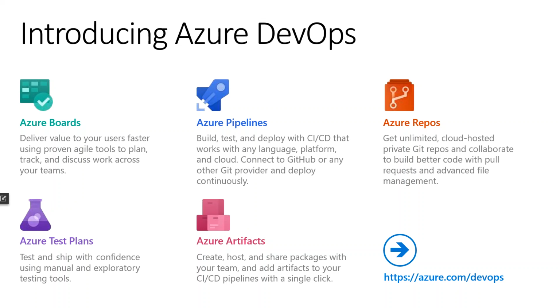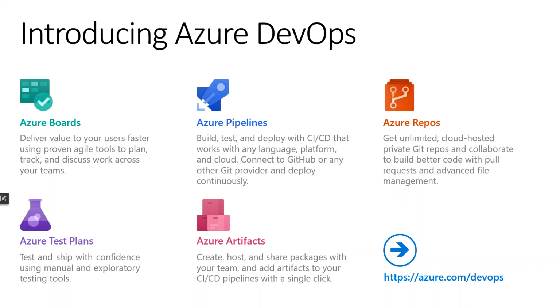Then coming to Pipelines. Pipelines is nothing but building, testing and deploying CI/CD work to any language or any platform, to the cloud, and you can also connect to GitHub or any other Git provider and deploy continuously. So we have many integrations, or sources that we can get code from, and we can use them to build the pipelines.